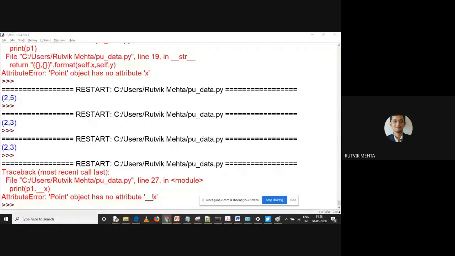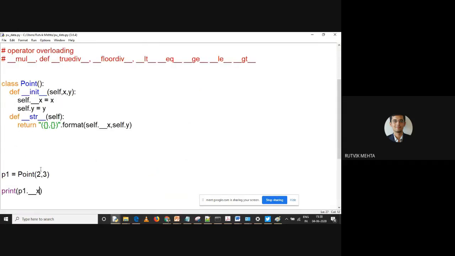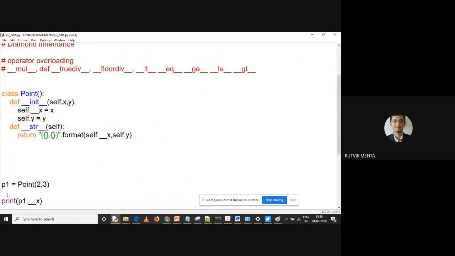Actually, there is an attribute, dot underscore underscore x. But if I say p1 dot y over here, it's allowed, y is getting printed. But underscore underscore x, as it is private, you cannot access it outside the class. Now, as I showed you in this example, p1 dot underscore underscore x is equal to 10 is creating a new copy of it.